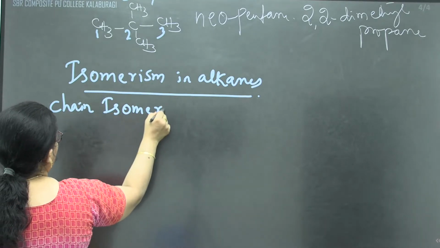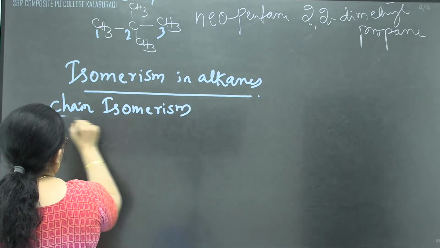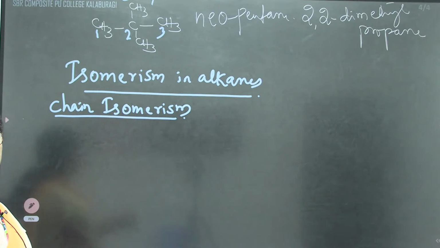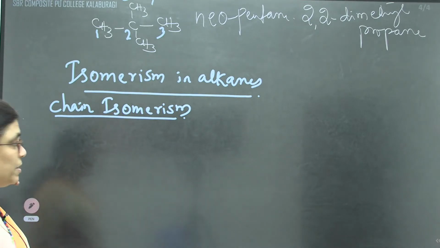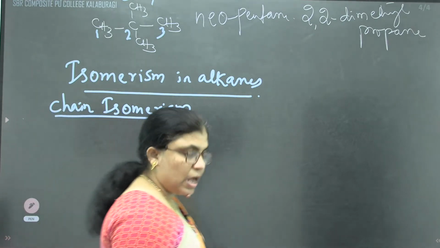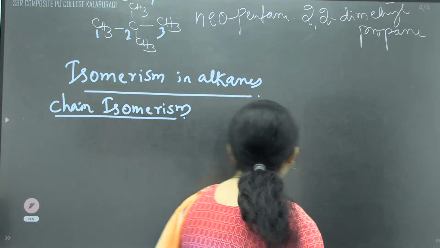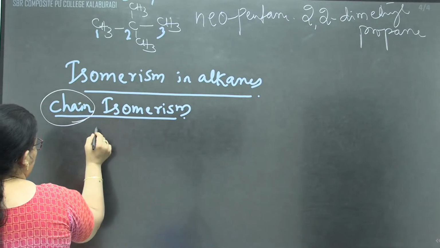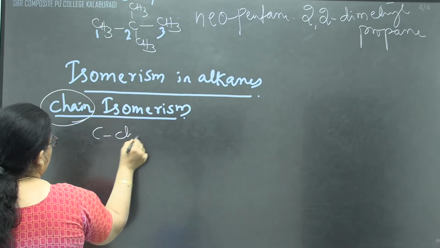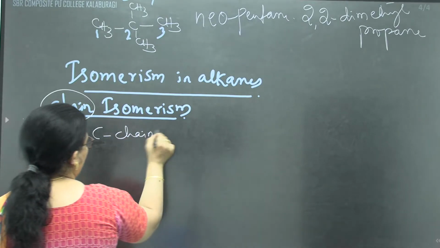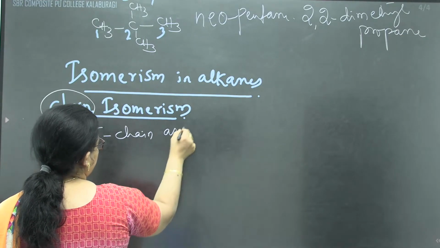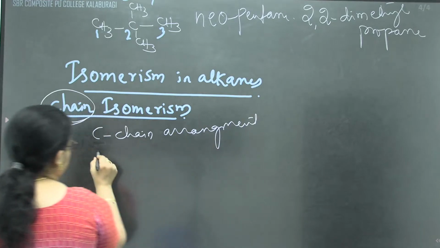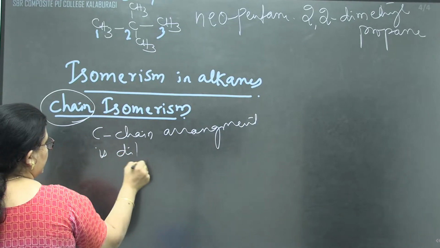It is very simple to understand what chain isomerism is. Whatever name has been designated over there will be different. It means that 2 or more molecules having the same molecular formula have a different arrangement of carbon chain.